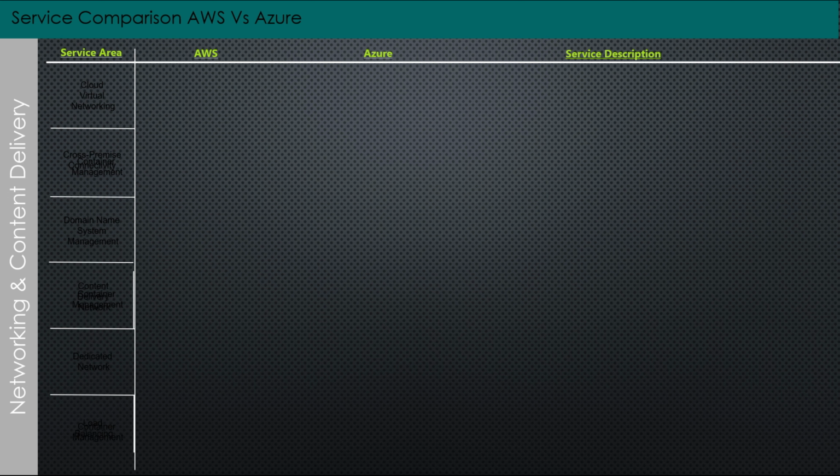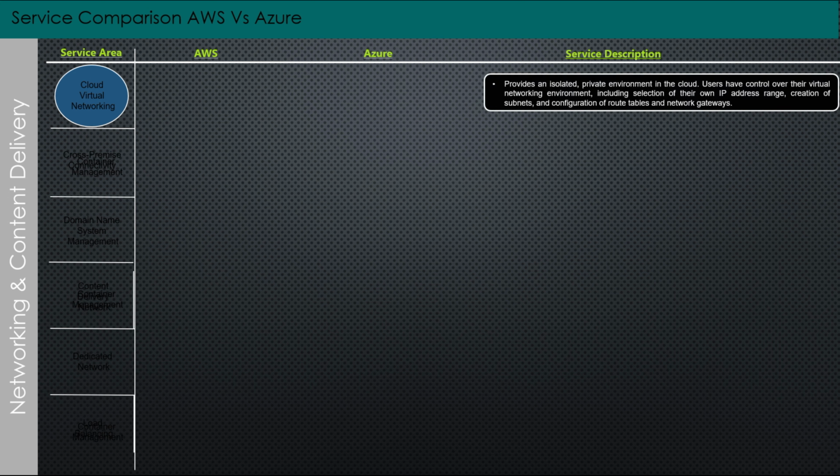Hello all! In this tutorial, we will compare different networking and content delivery services provided by AWS and by Azure. For easy understanding, we have compared the services around different service areas such as Cloud Virtual Networking. Service description: provides an isolated, private environment in the cloud.